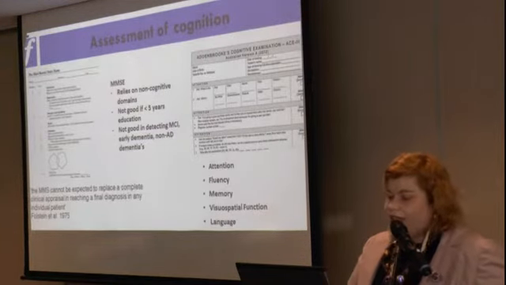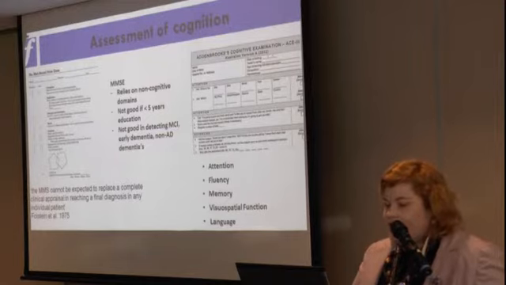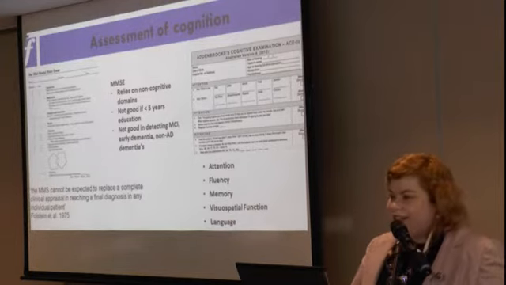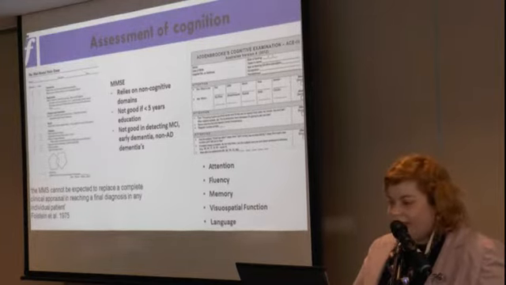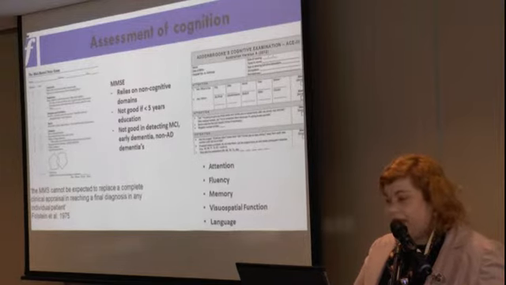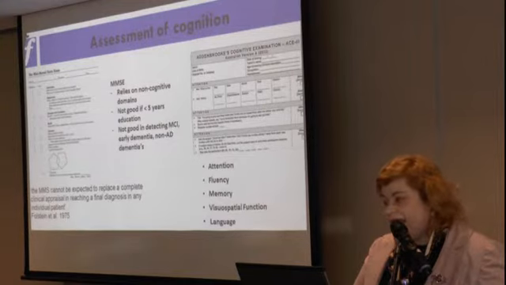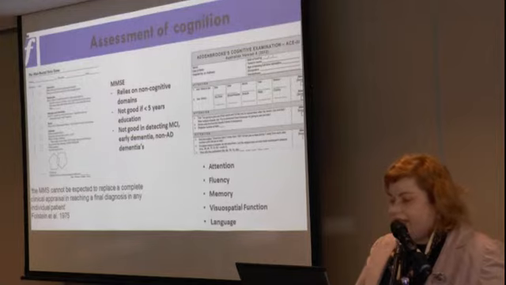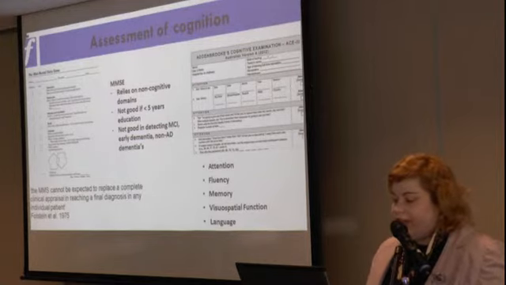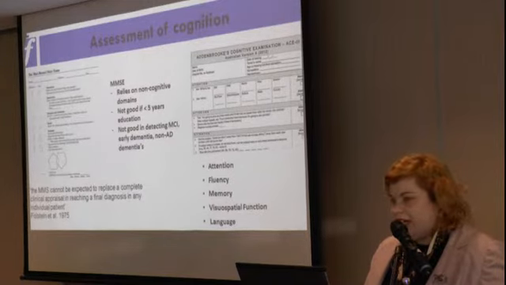In terms of assessing cognition, a lot of clinics use the standard Mini-Mental examination to assess cognition. Essentially, it's worthless to assess cognition, particularly because it doesn't pick up frontal change. We use the Addenbrooke's Cognitive Examination, which takes about 10 to 15 minutes to do. It's very easy, anybody can do it. Normal score is greater than 88, and it looks at attention, fluency, memory, visuospatial function, and also language. And it's a good screening measure for whether a patient has cognitive change.